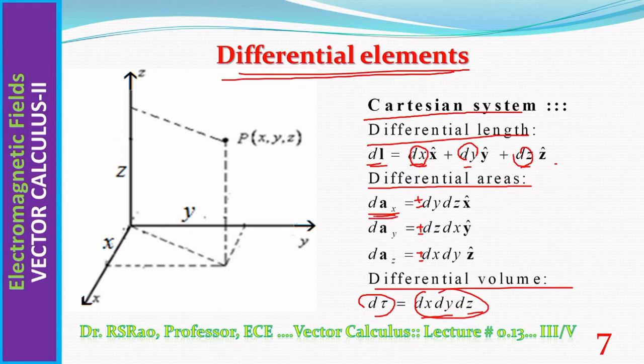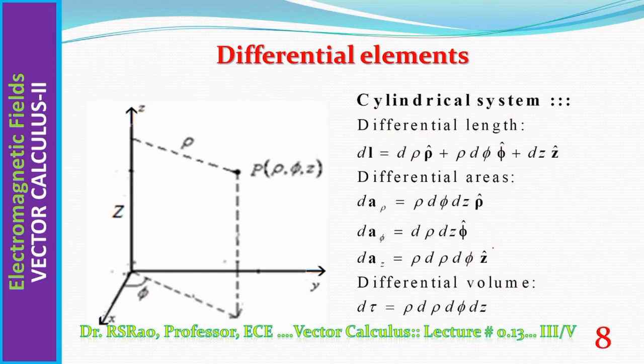Now x component of differential area. How we got x component? By simply multiplying y and z components of dl. How we got y component? You see here dz dx, which are z and x components. How we got z component of area? By multiplying x and y components. So these steps, this sequence or this procedure is common among all the coordinate systems.